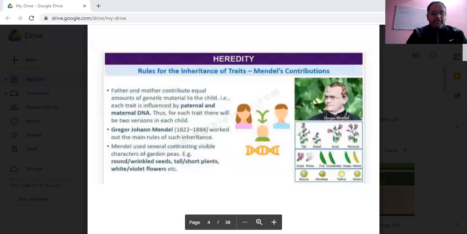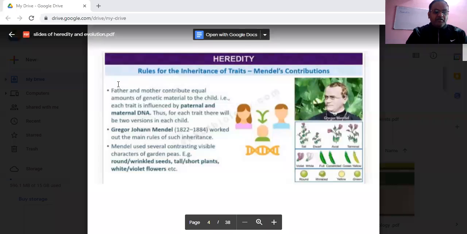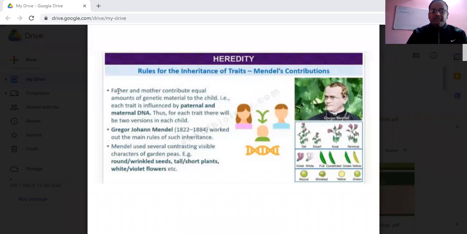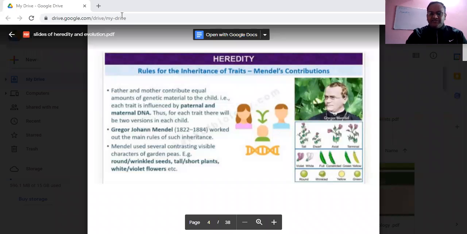Now, heredity, the rules for inheritance, Mendel. First of all, before going into the discussion of heredity, we are seeing a scientist whose image is highlighted over here. He is the father of genetics, and his full name is Gregor Johann Mendel. If in the examination you write Mendel also, he is popularly known as Mendel, so no problem with that. And his full name is Gregor Johann Mendel.